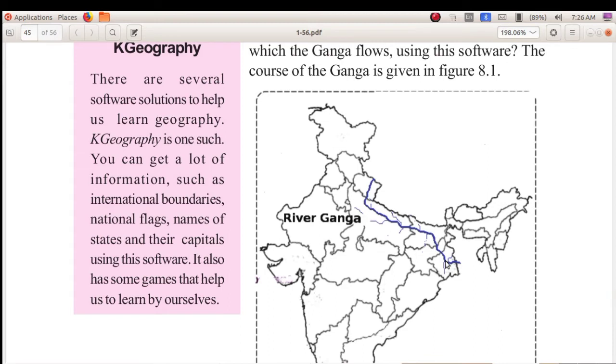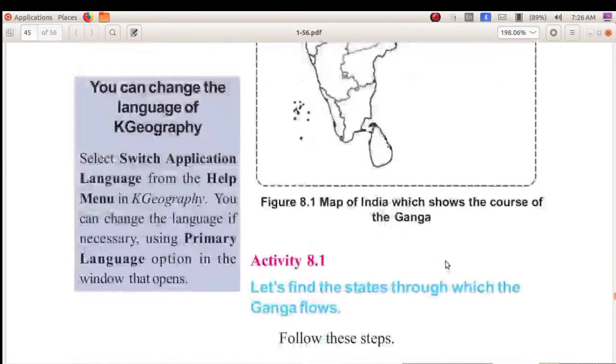Okay. Now my next question is how can we change the language in K Geography software? Here is the answer for that. Click on the help menu. Here you can see the help menu. Then select switch application language.